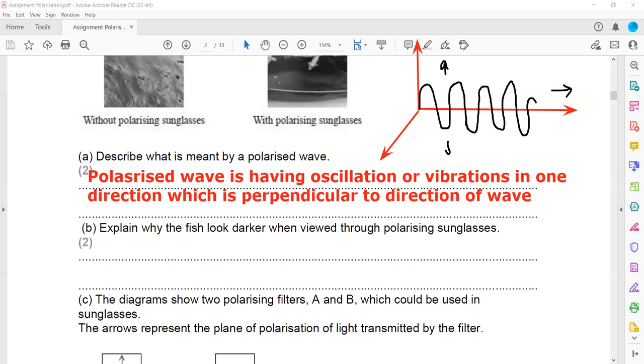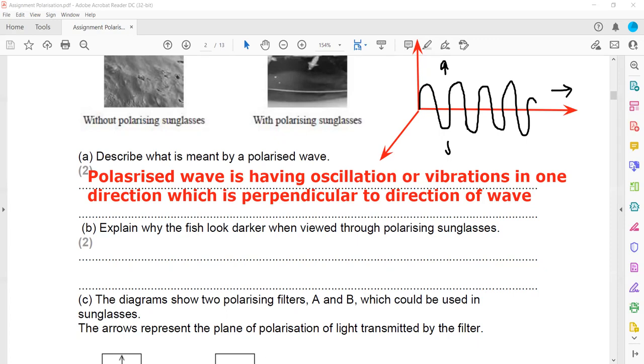Or if you mention a polarized wave is having a vibration or oscillation in one plane, it means we mention the axis, the region, and which includes the direction of wave travel, that will also give you the mark.